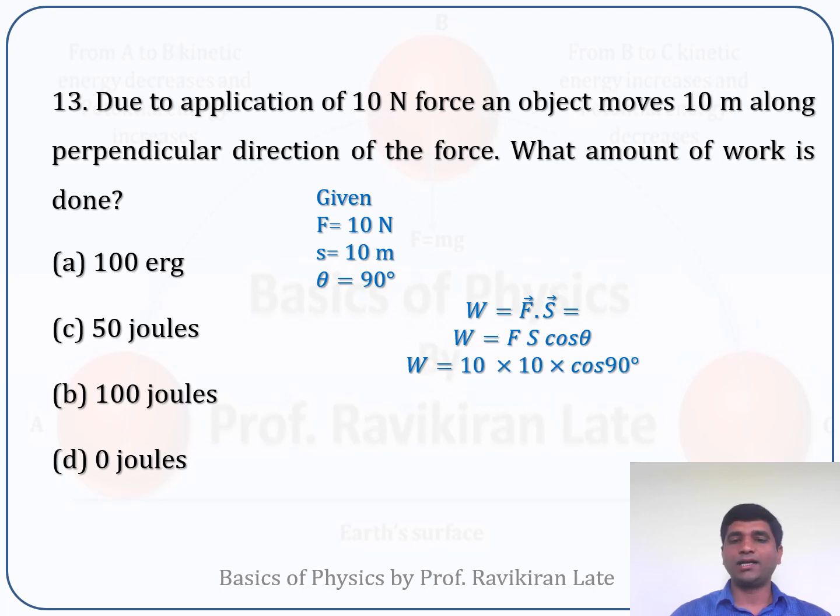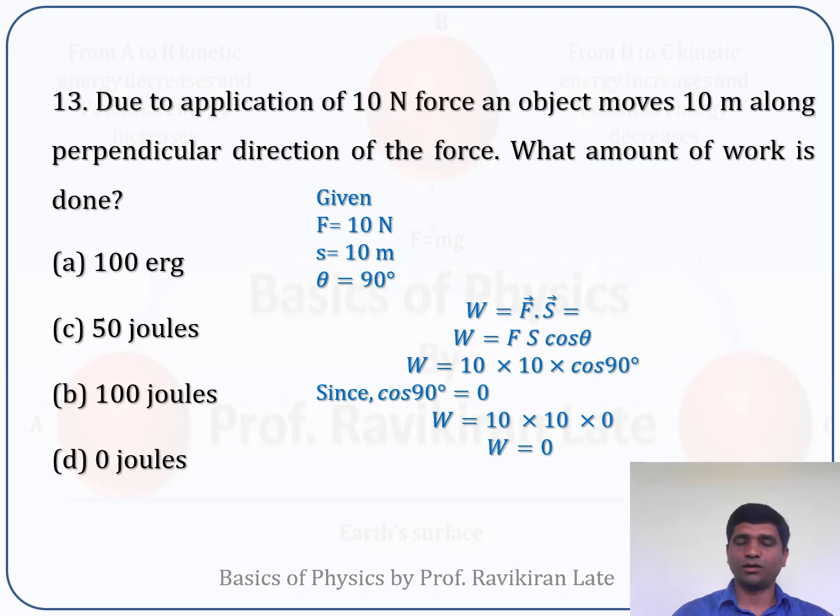In this case, the angle is 90 degrees, so cos 90 is 0, so the work done will be 0. This concept we have also discussed in our earlier theory lectures, which are available on YouTube: work done by a force acting at a particular angle. In that case, we considered the case where the force is perpendicular, and the work done comes out to be 0. So the answer for this question is 0 joule.